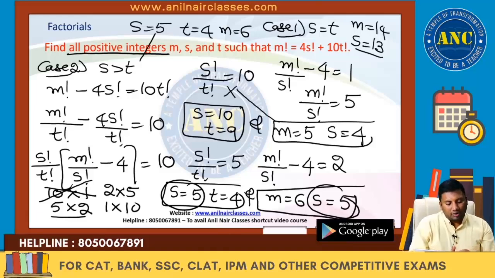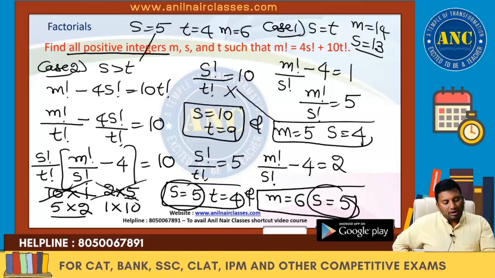You can check it out just by looking at the question itself. We can say that third and fourth are incorrect. Why? Because M factorial by S factorial minus 4 is 5. That means M factorial by S factorial is 9. That means M value will become 9, S value will become 8. If S is 8, it cannot be 2. I hope it is clear. S factorial by T factorial 1 means S 1 and T 1. This is also not possible.